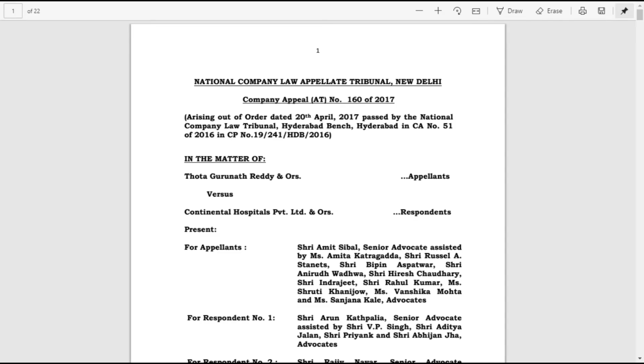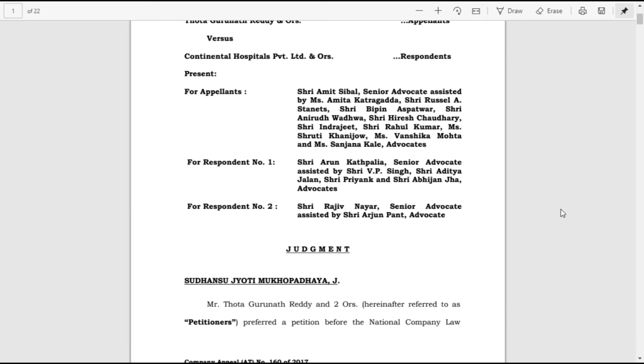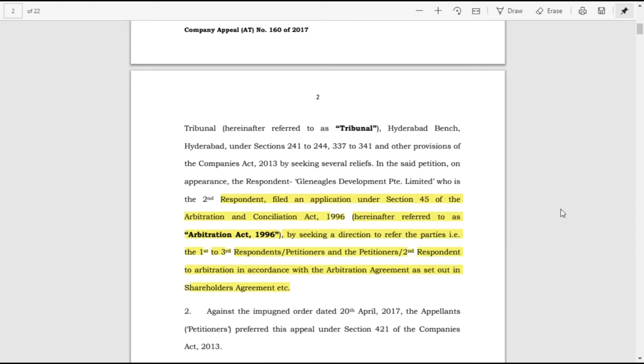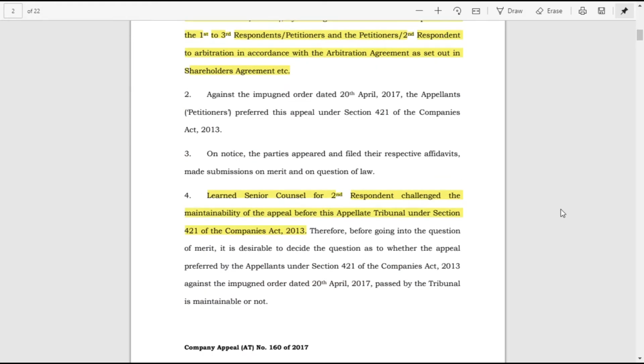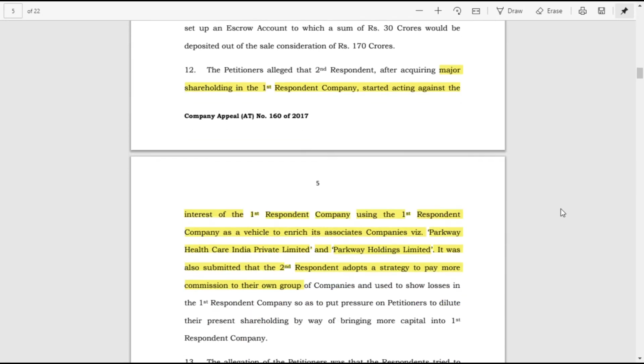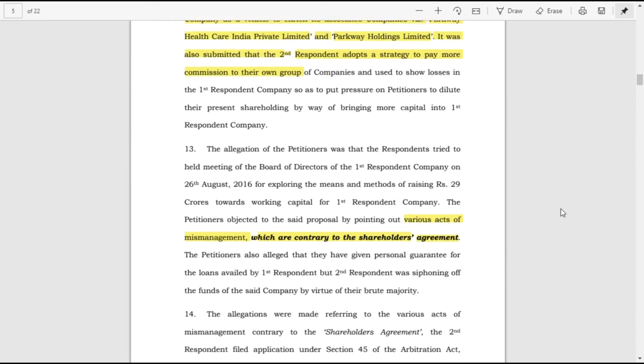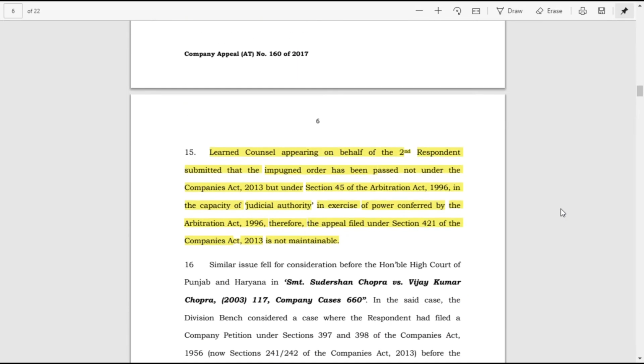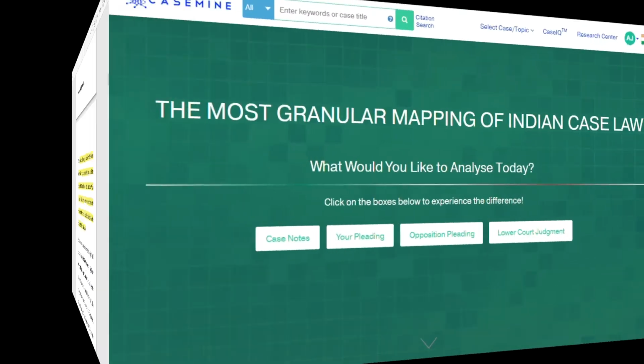The use case involves a judgment passed by the National Company Law Appellate Tribunal. The legal issues raised before the bench include maintainability of the petition, the question of oppression and mismanagement within the company, an application under Section 45 of the Arbitration and Conciliation Act 1996, seeking a direction to refer the parties to arbitration in accordance with the shareholders' agreement, etc. We also noticed that the impugned order was passed by the NCLT in its judicial capacity.